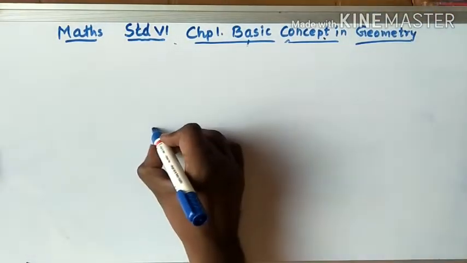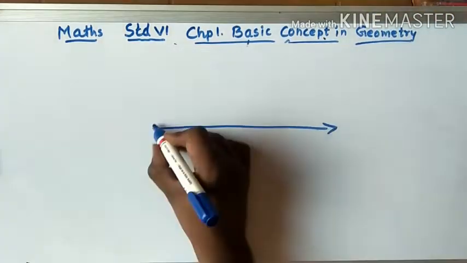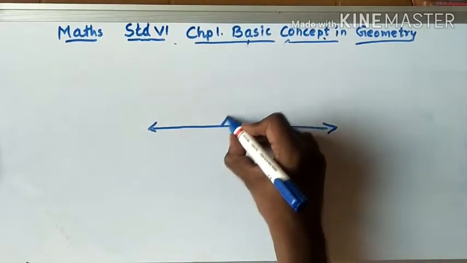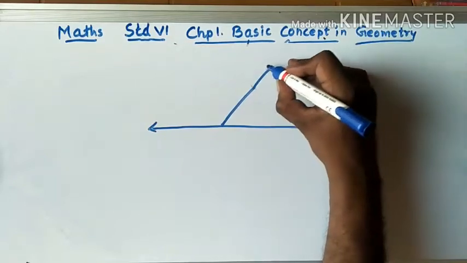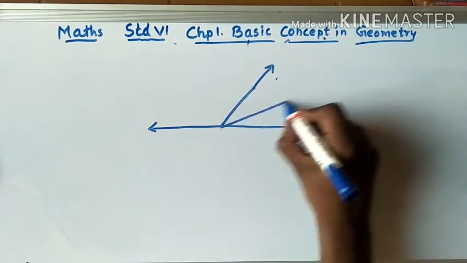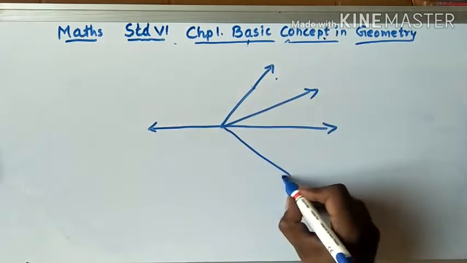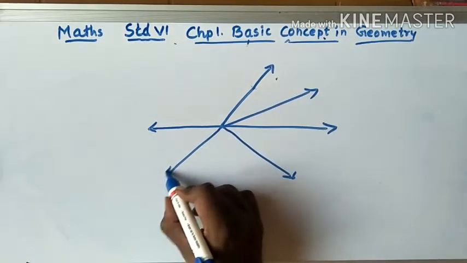Now let's do one more activity over here. I'll draw a straight line over here.